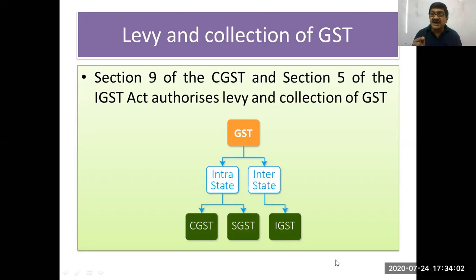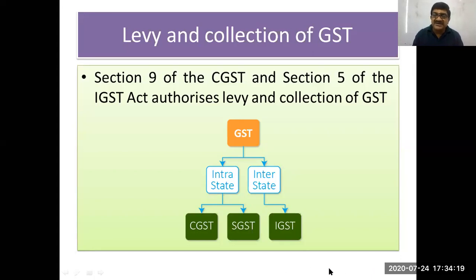So IGST amount is equal to aggregate of CGST and SGST.